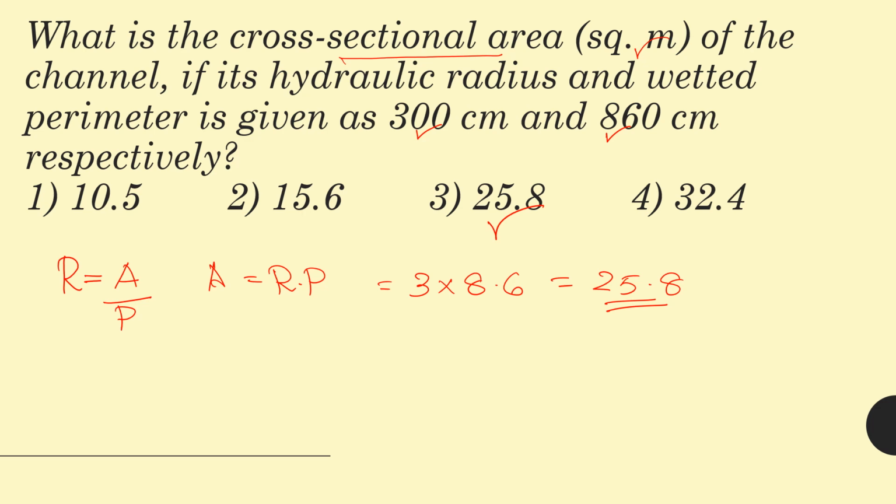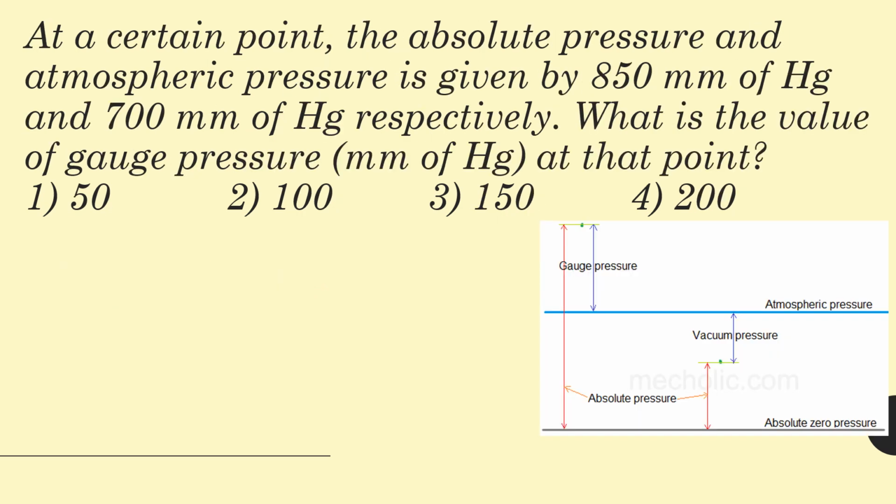Next question. The question is, at a certain point, the absolute pressure and atmospheric pressure is given by 850 mm of Hg for mercury and 700 mm of mercury respectively. What is the value of gauge pressure in mm of mercury at that point? Now, we have two datum for pressure measurement. One is absolute pressure and the other one is atmospheric pressure.